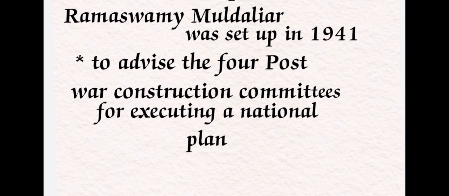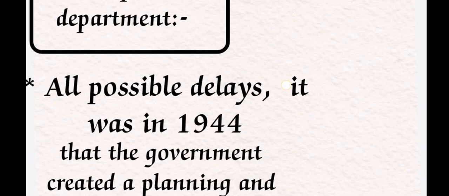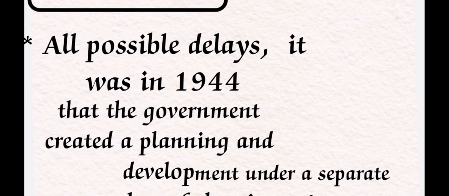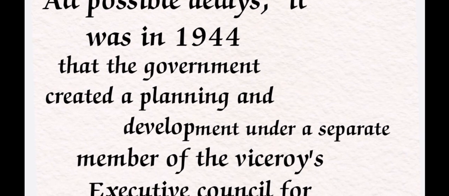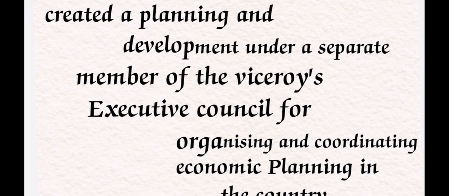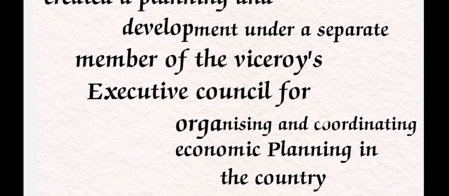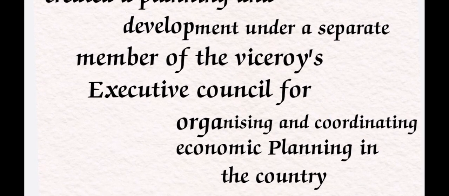The next one, the third one, is the Planning and Development Department. After all possible delays, it was established in 1944, when the government created a planning and development department. A special department is very important for the economy. It was placed under a separate member of the Viceroy's Executive Council, for organizing and coordinating economic planning in the country.